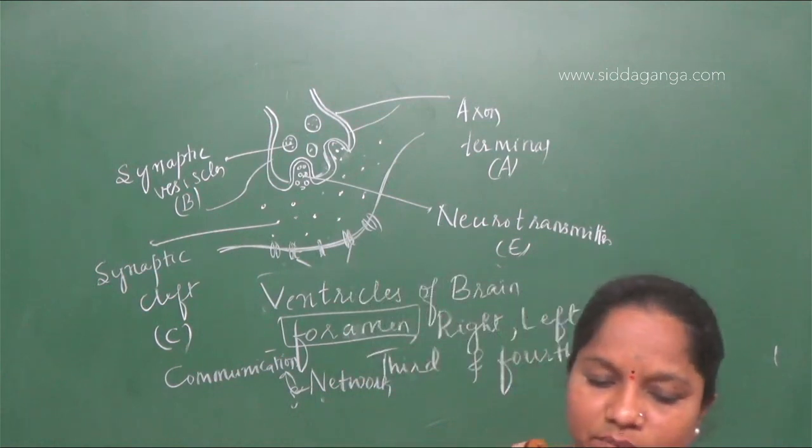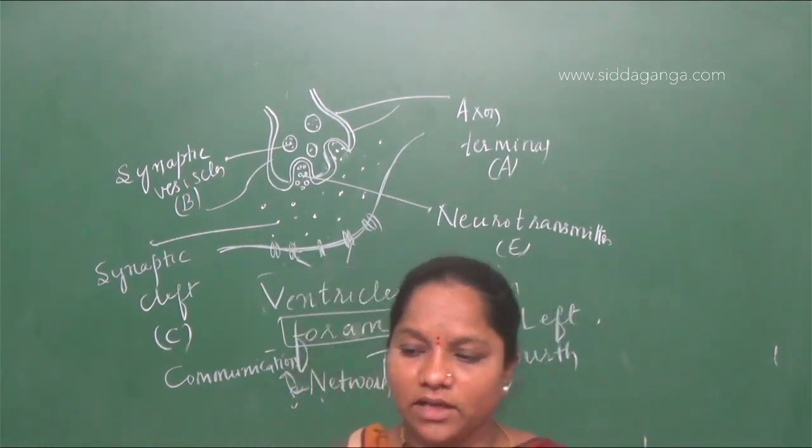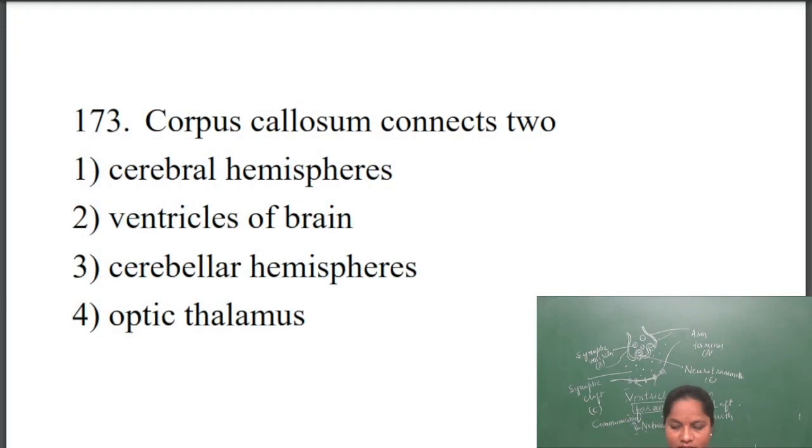Next, cerebral hemisphere, cerebellar hemisphere, and optic thalamus. The cerebellar hemisphere is present in the hindbrain. In the forebrain, the hypothalamus and the thalamus have nerve fibers connected to the eye parts, so those are called optic thalamus. So once again, corpus callosum connects the cerebral hemispheres. It is not the cerebellar hemisphere, it is the cerebral hemisphere. The first one is correct.